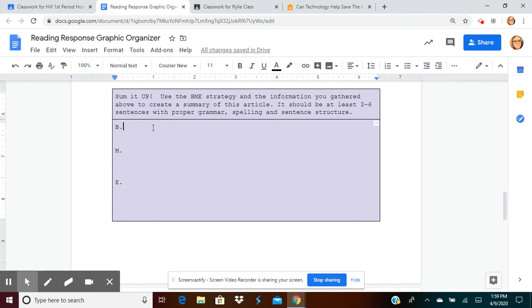The beginning subsection, you're going to look at the introduction and give me a summary, the important information from the introduction. The middle section, you need to give at least 2 to 4 sentences from the middle section in your own words that describe what the middle section is about.